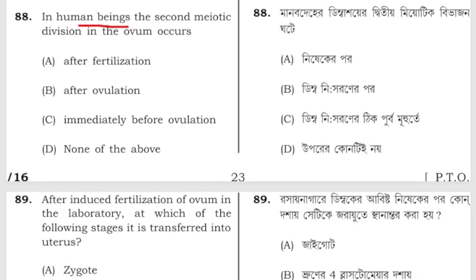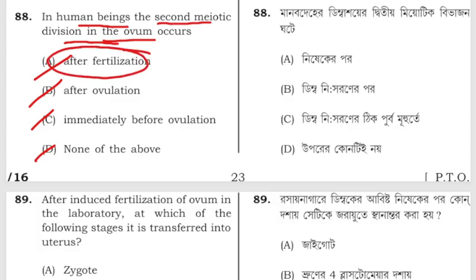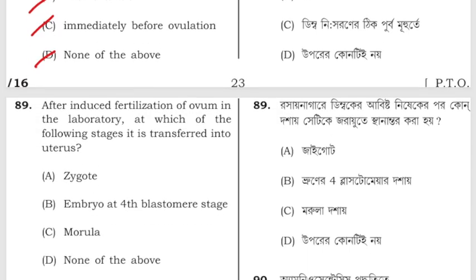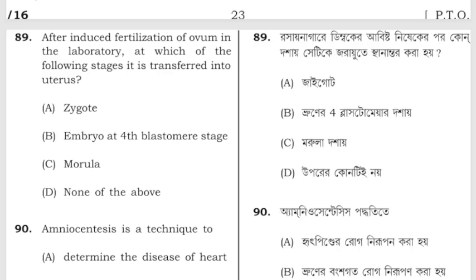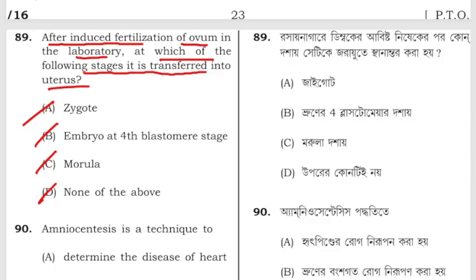In human beings, the second meiotic division in the ovum occurs after fertilization, after ovulation, immediately before ovulation, or D, none of the above. The second meiotic division occurs immediately after fertilization. After in vitro fertilization of the ovum in the laboratory, at which stage is it transferred into the uterus? Zygote, embryo at the four blastomere stage, morula, or D, none of the above. It is transferred at the morula stage.